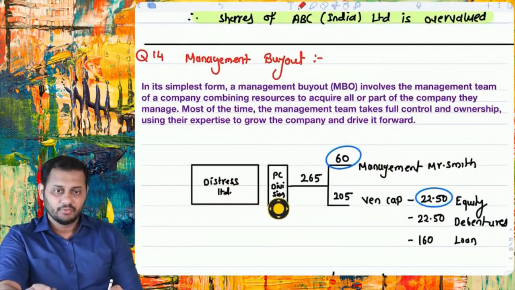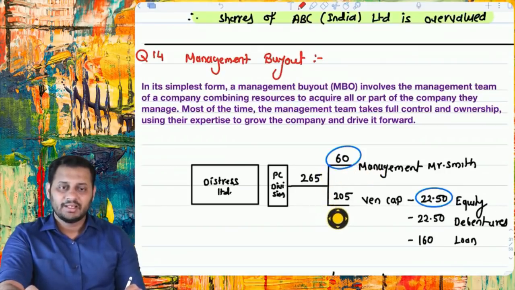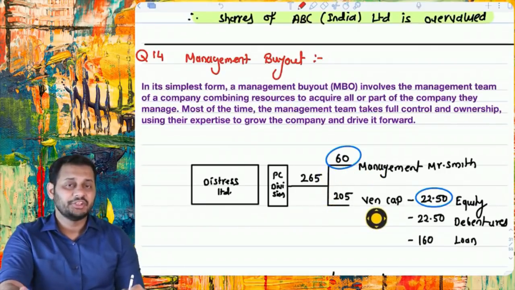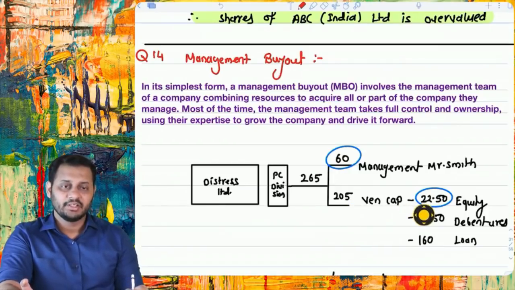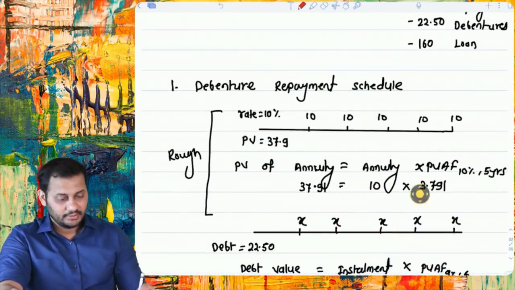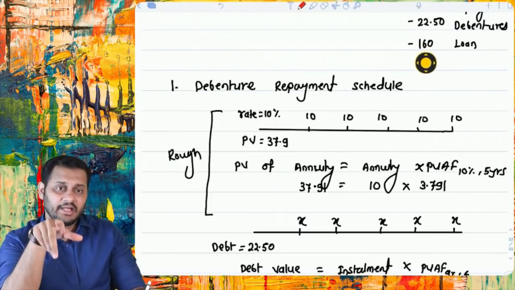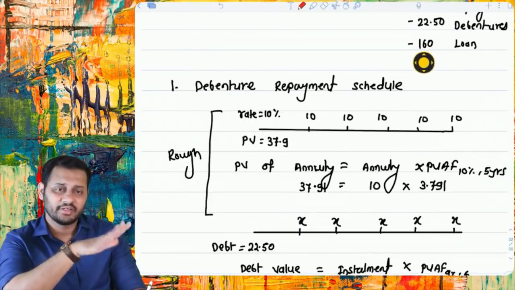See, this is the company who wants to sell their PC division at 265 crore. Okay, management is ready. Management is Mr. Smith, who is ready to invest 60 crores in this company, but the balance 205 crore will be invested by the venture capitalist, an investor. And how are they investing 205 crore? They are bringing in equity of 22.50 crore, debentures of 22.50 crore, and a loan of 160 crores. Okay, now this will be paid equally, 22.50 every year for 6 years, and the loan will be paid in one go after 8 years, I think.